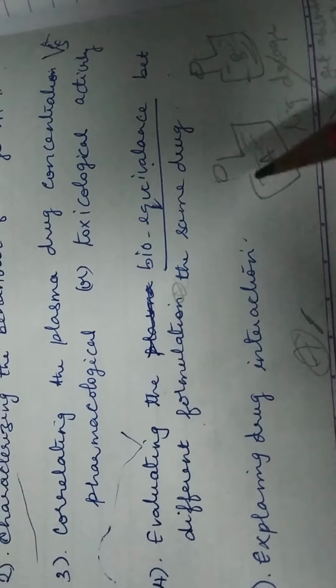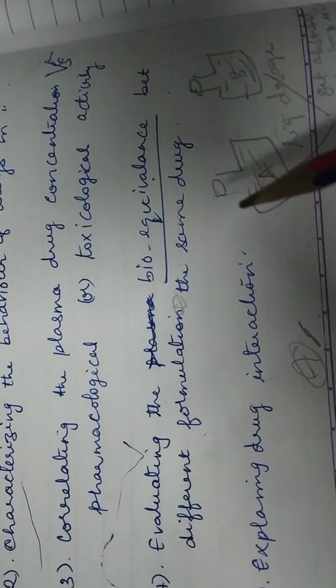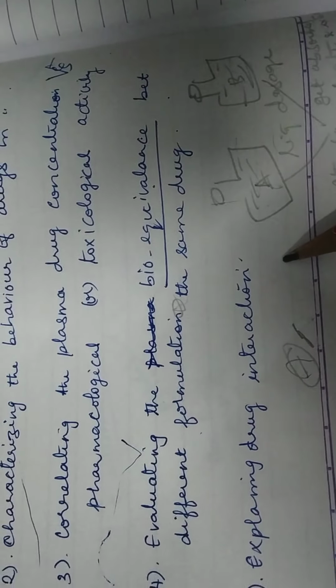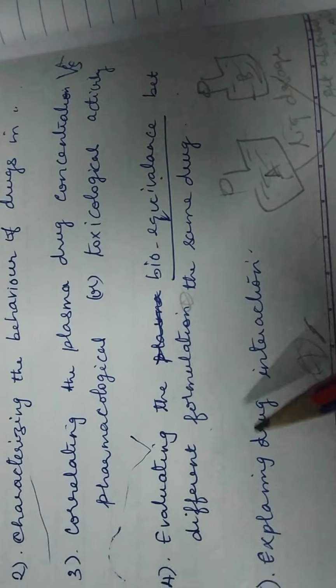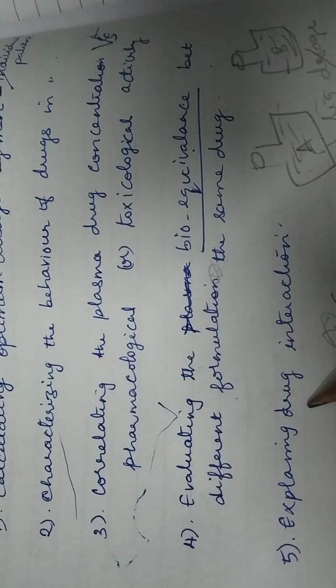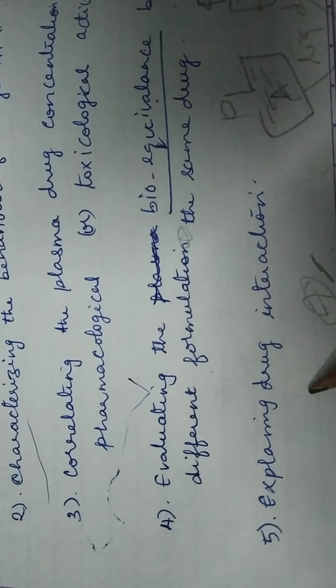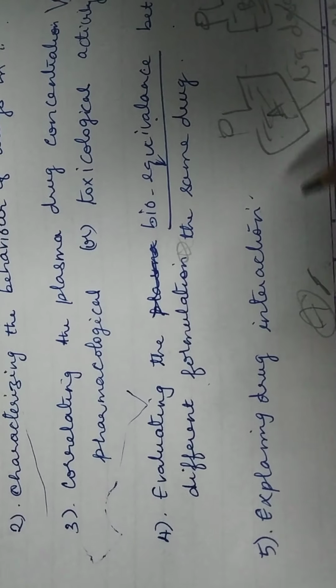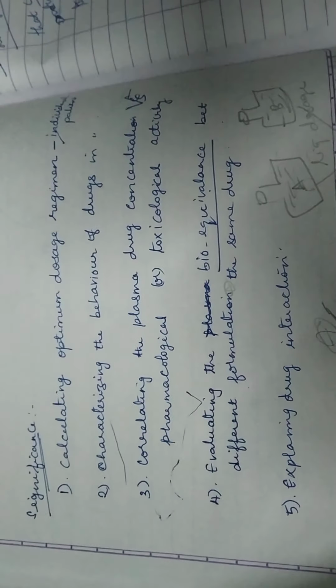So whether they get absorbed at the same rate and the extent, this pharmacokinetic model is very useful. And at explaining drug interaction, this pharmacokinetic model is very useful.